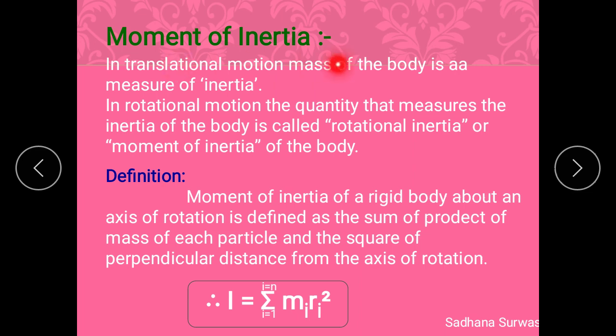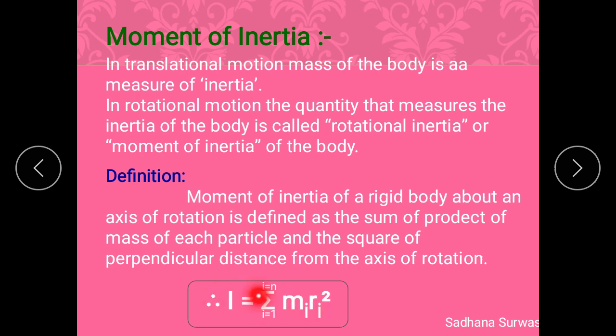So what is moment of inertia? In the previous lecture, we have seen that in translational motion, the mass of a body is nothing but a measure of inertia. Whereas in rotational motion, the quantity which measures the inertia of a body is called rotational inertia, or it is also known as moment of inertia. We have seen the definition of moment of inertia. It is the sum of the product of the mass of each particle and the square of its perpendicular distance from the axis of rotation. The moment of inertia is denoted by capital I.